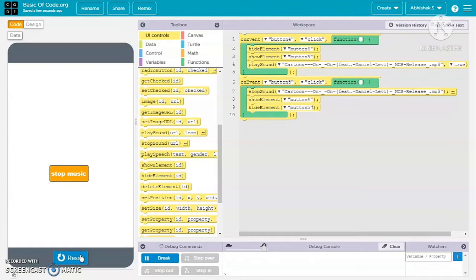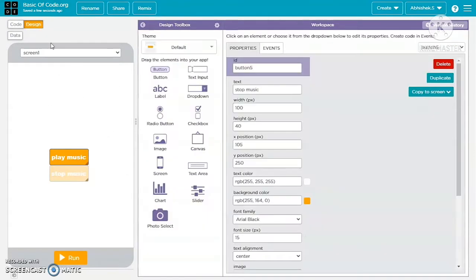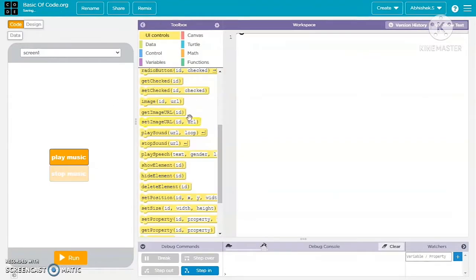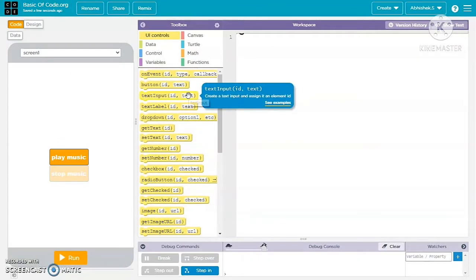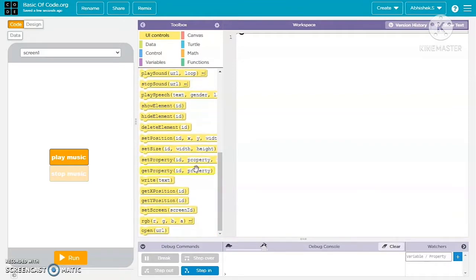So let's move on to our second part, which is how to open a link. Now suppose that you want to open your Facebook page or any site's URL. So how to do that is our third part. For that, you'll need a button as usual and name it whatever you want. That's your wish. Now here I am going to rename it as Open YouTube.